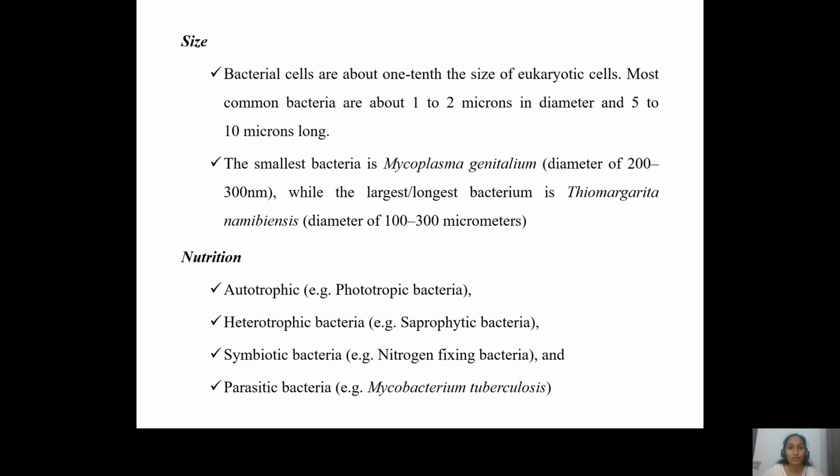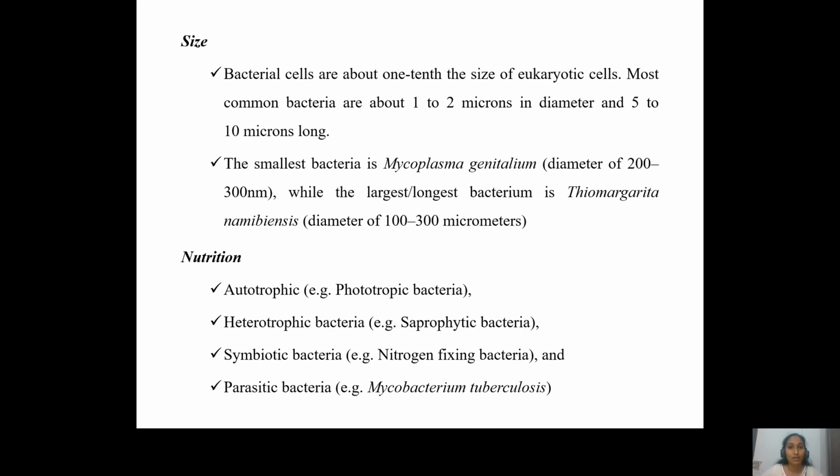And when we talk about nutrition, they could be autotrophic, heterotrophic, symbiotic, or parasitic. Autotrophic in the sense they prepare their own food material. They use light energy, they use water, they take carbon dioxide from the environment, and they prepare their own food material. They do not depend upon any other organism for their existence. Phototrophic bacteria are very good examples for this group of microorganisms.